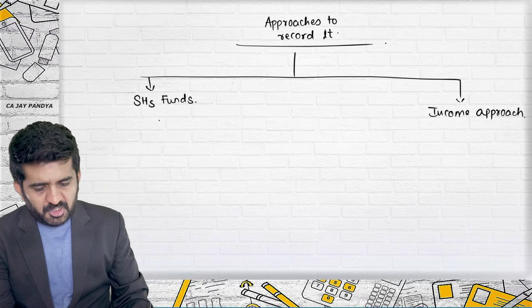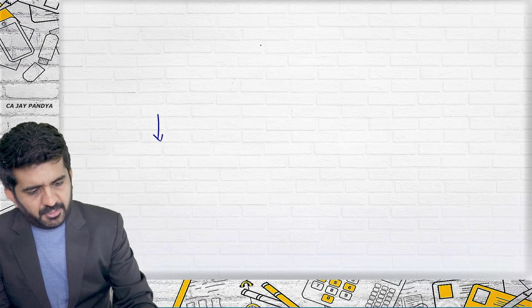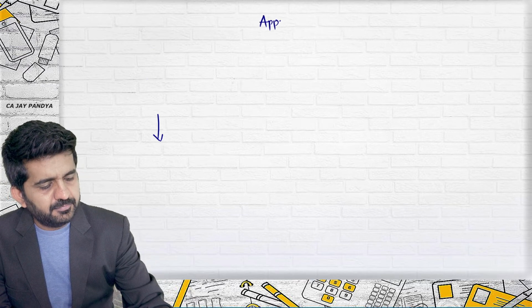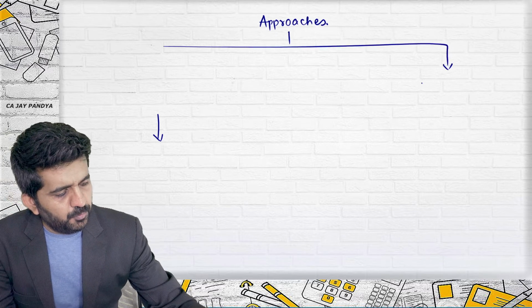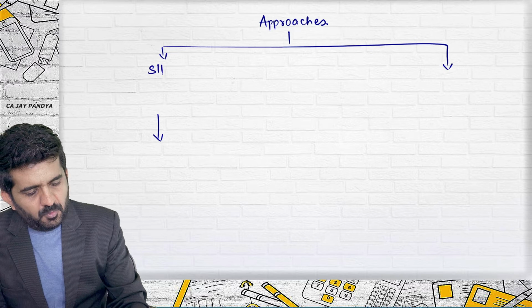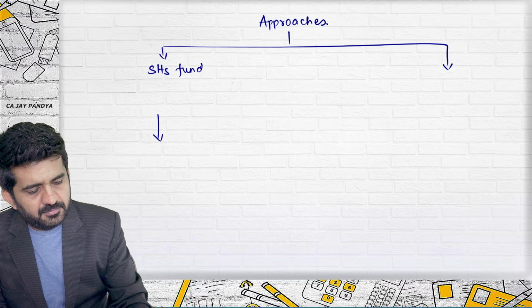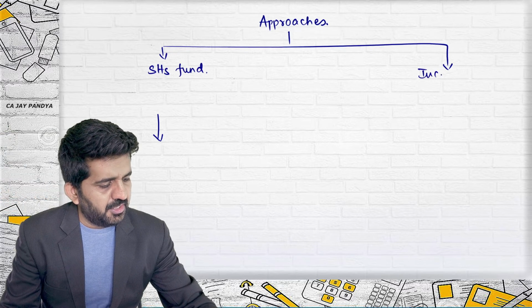So what is shareholders fund? Let me write it down again. The approach is divided into two parts. One is the shareholders fund, another is the income approach.